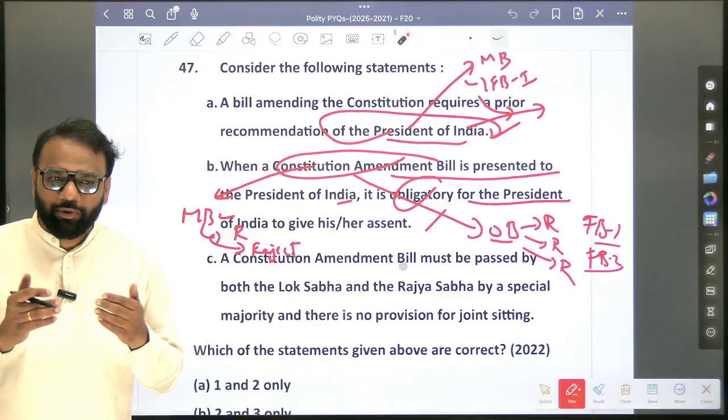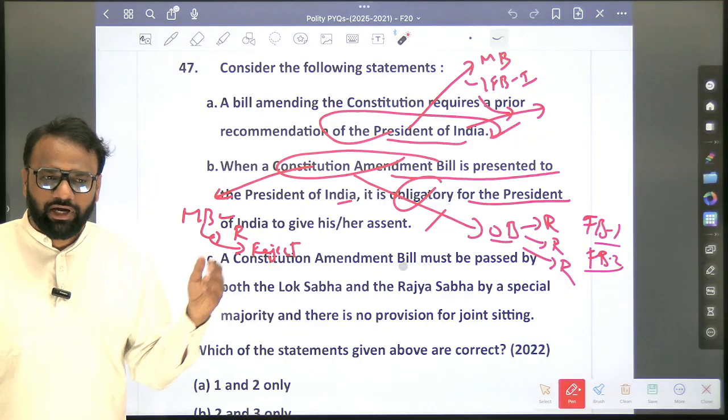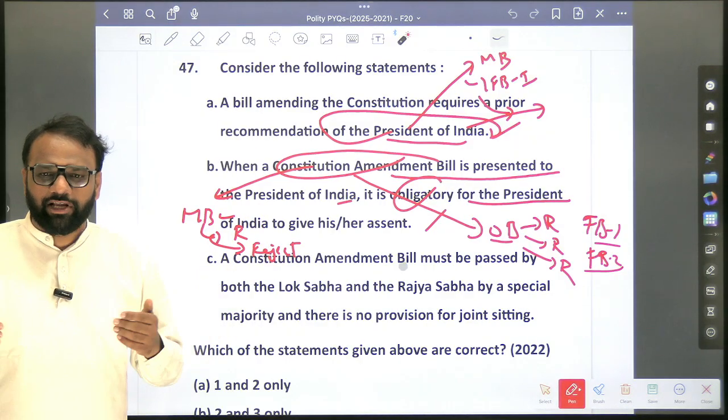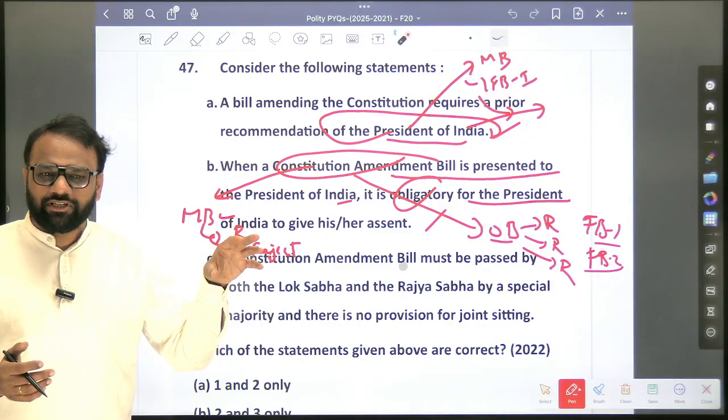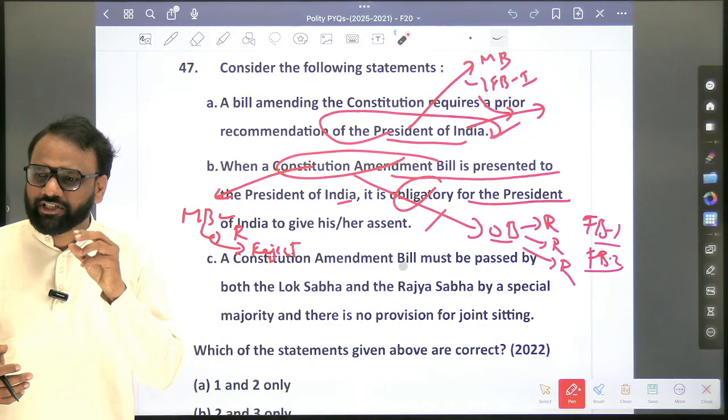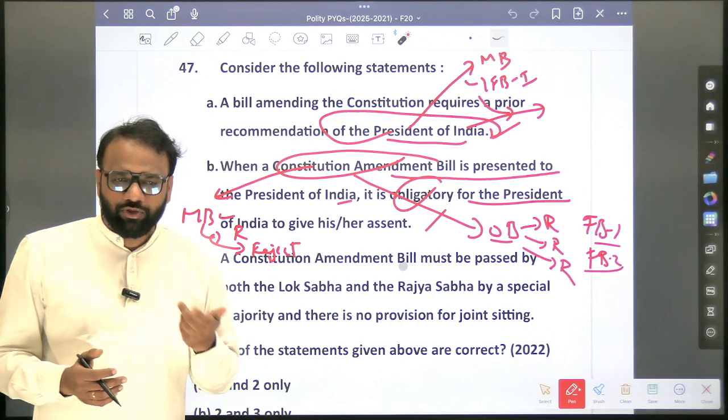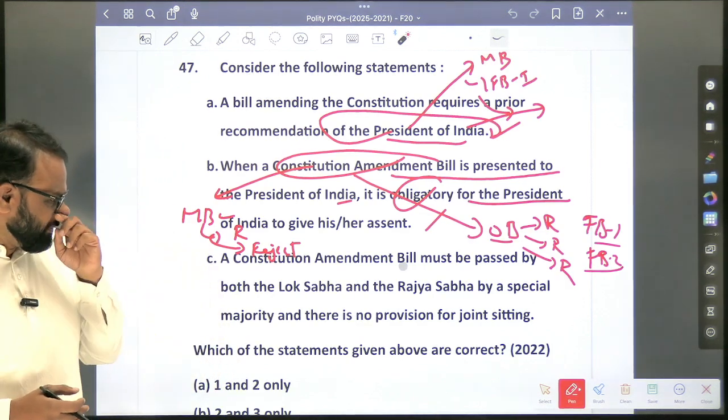Means at the end moment you do not have time to go through the entire notes. At least these things you should be able to revise in a faster manner. Because if you repeatedly observe the pattern, they are focusing on the same aspects, but the way the options are being framed, they are being twisted. So those things we have to understand.